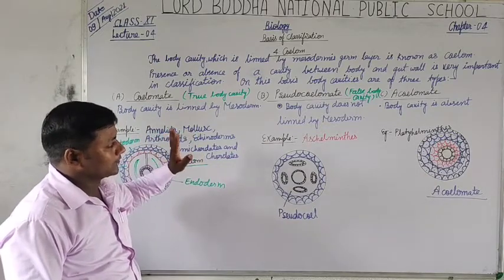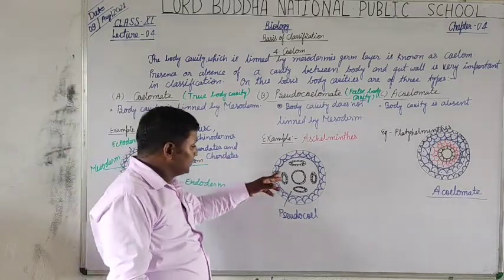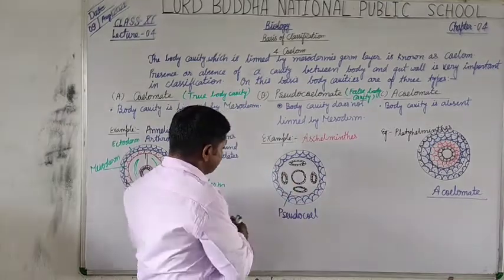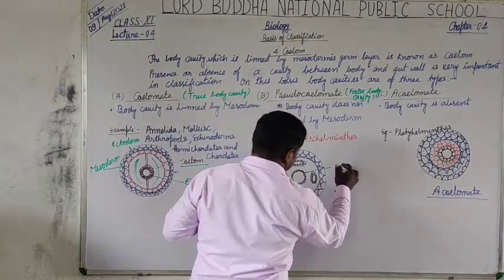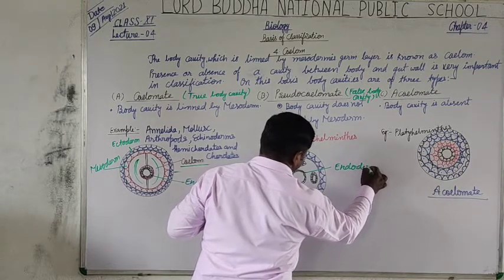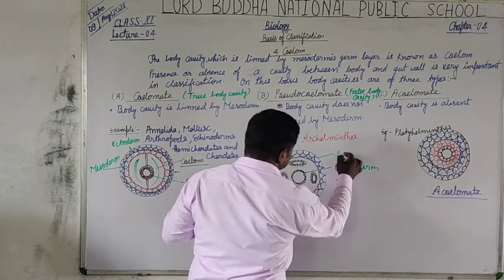How is the body cavity formed? This is the ectoderm and this is the endoderm, the innermost.